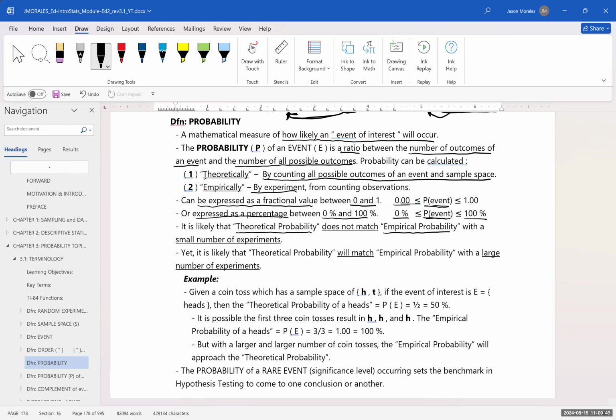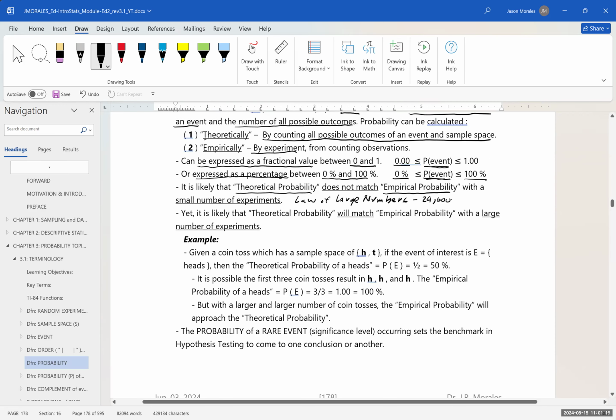So it is likely that the theoretical probability does not match the empirical probability with a small number of experiments. So remember the law of large numbers, and the person responsible for that, Pearson, actually flipping a coin 24,000 times to have the experimental probability approach the theoretical probability.